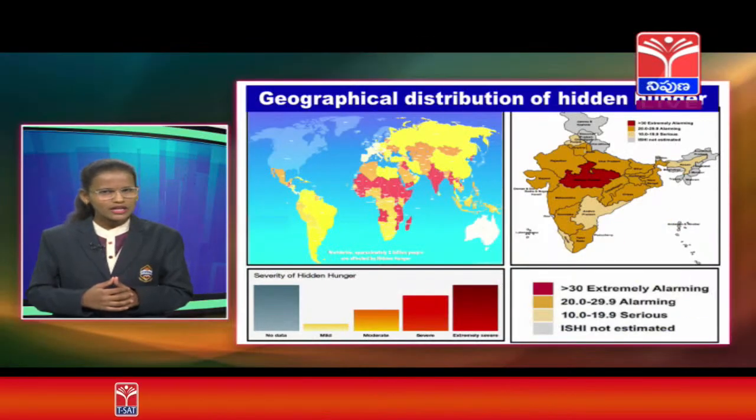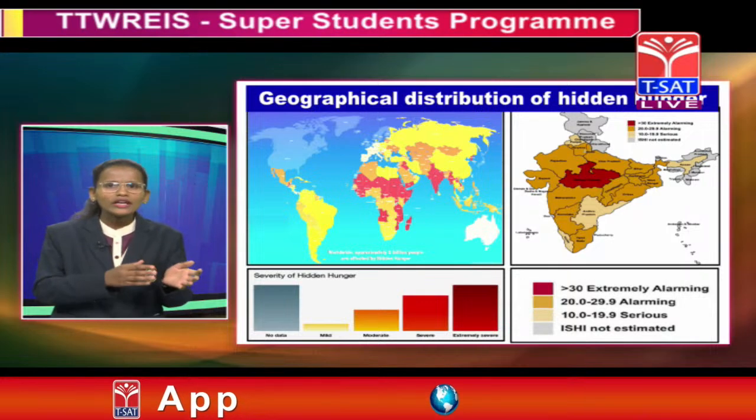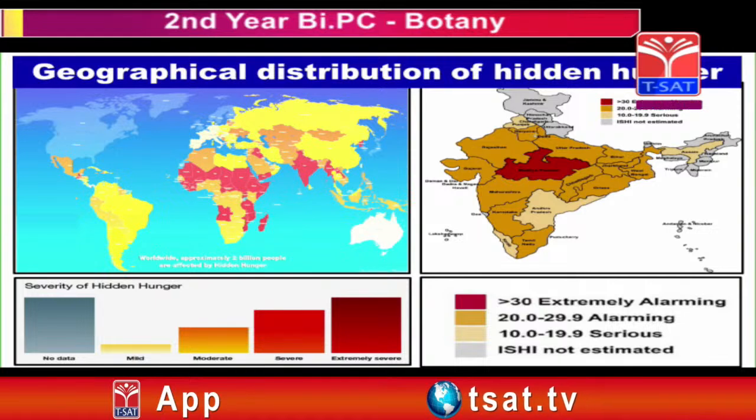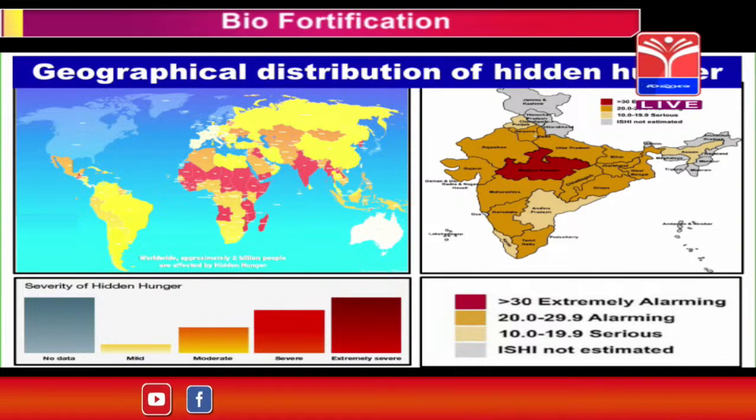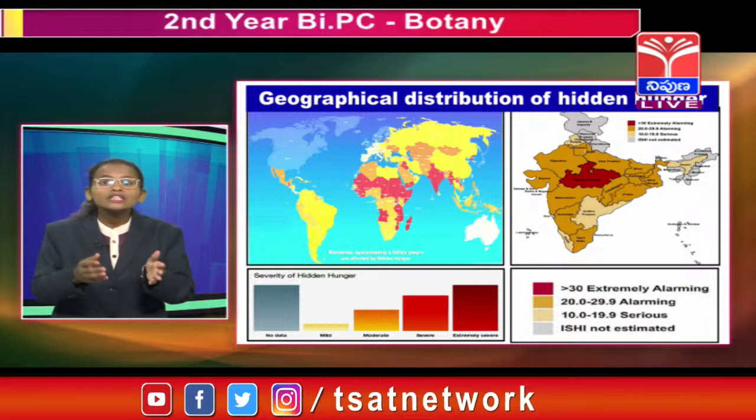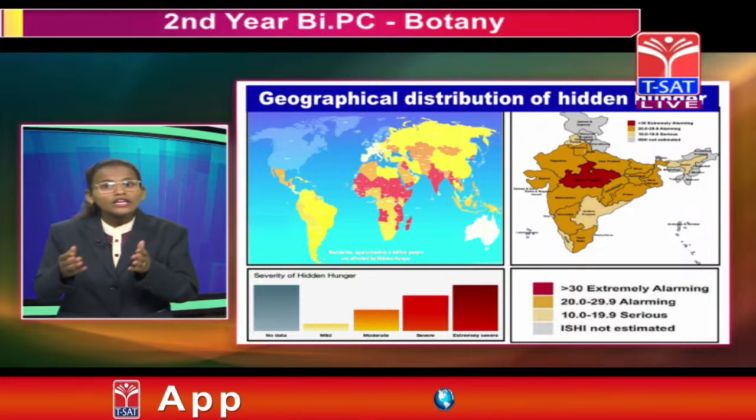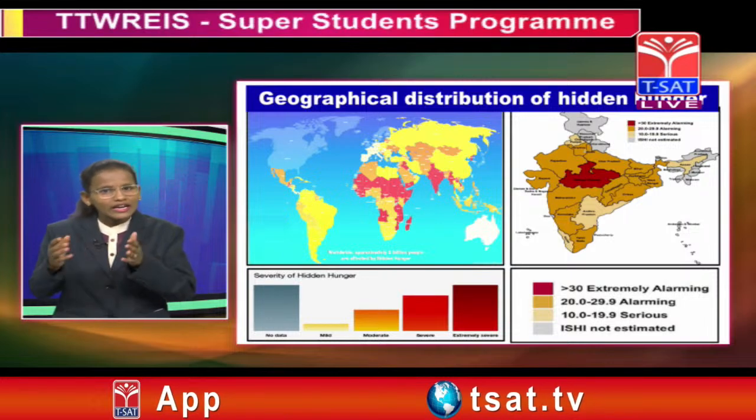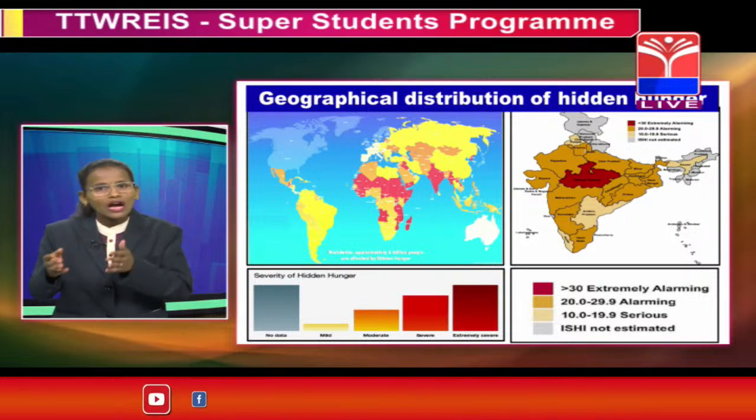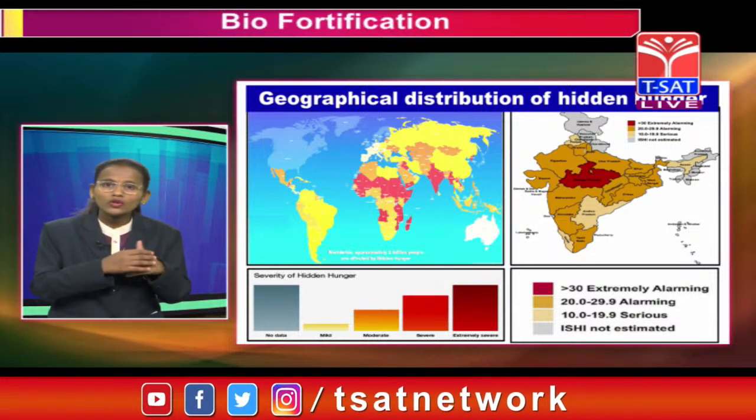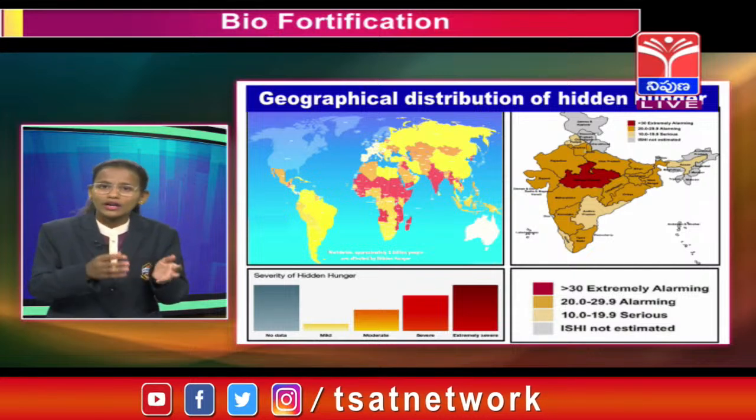This graph represents that the majority of people in the world and India are suffering from the problem of hidden hunger. Hidden hunger? What is hidden hunger? This word is new to you, right? Let us know about it. Hidden hunger is when the food or diet you take consists of insufficient micronutrients, which may lead to the problem of hidden hunger.